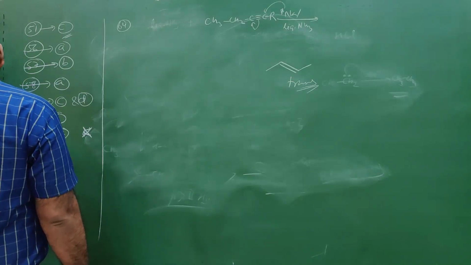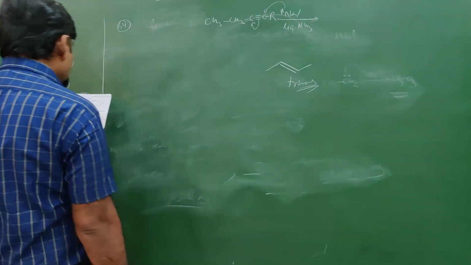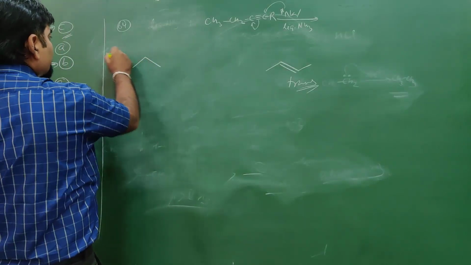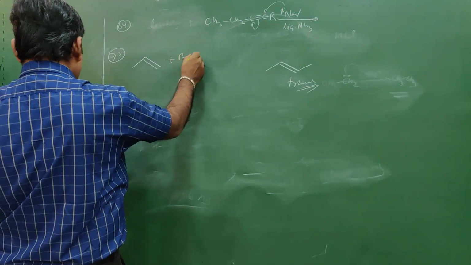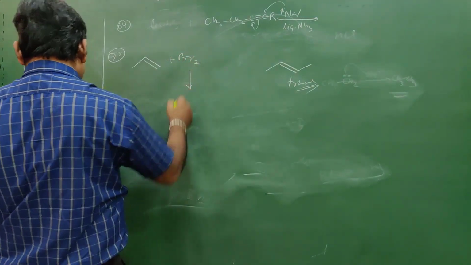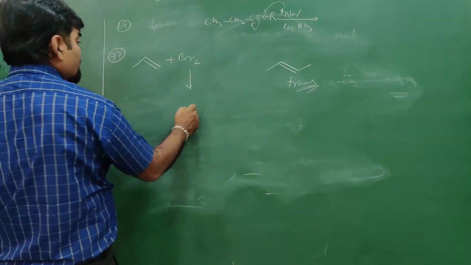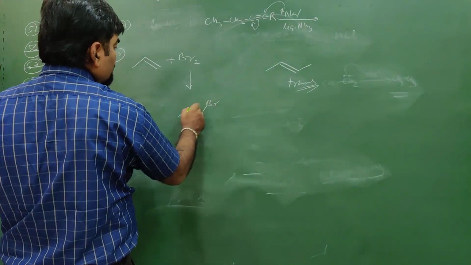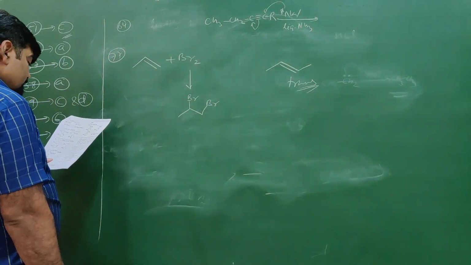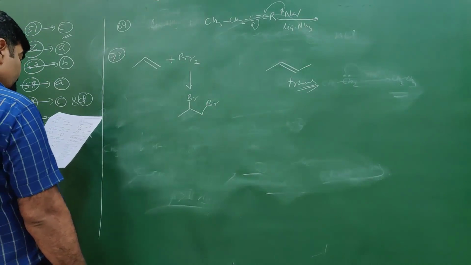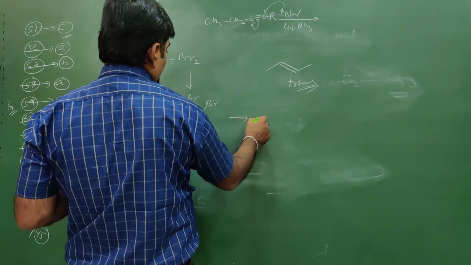Question number 77. Propene reacts with bromine, Br2, to give 1,2-dibromopropane. The anti-addition takes place due to formation of an intermediate. Which intermediate is formed?